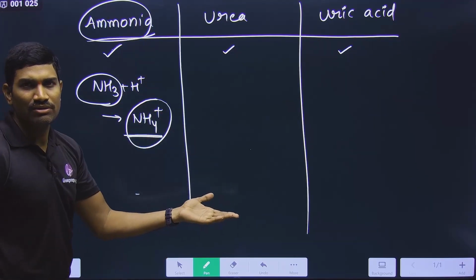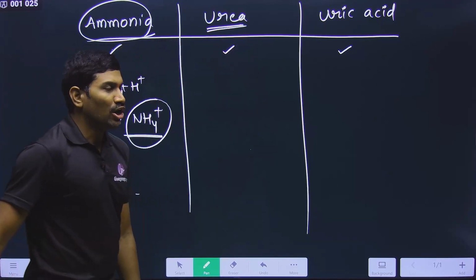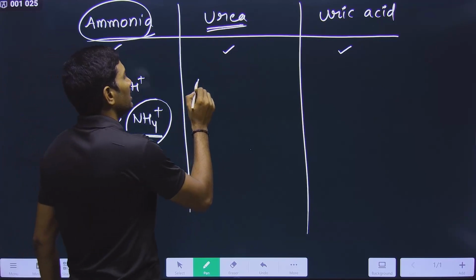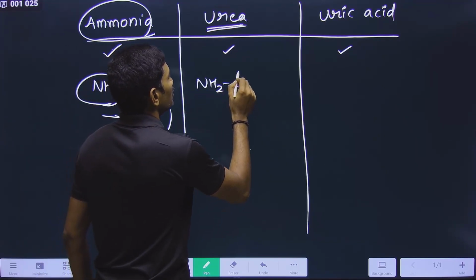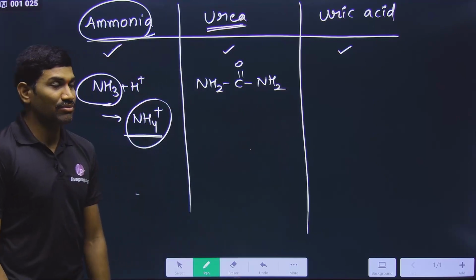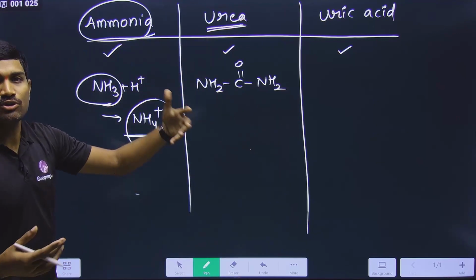And anyhow, just now we have studied what the examples are. Now we will talk about urea. Ammonia means you are writing NH3, but urea, how will you write it? Urea is NH2 CO NH2. This is urea. Please observe carefully. NH2 CO NH2. And how exactly is this urea produced?